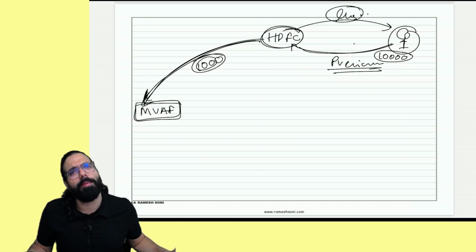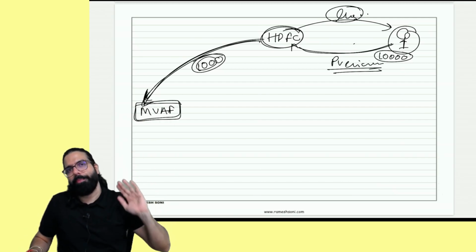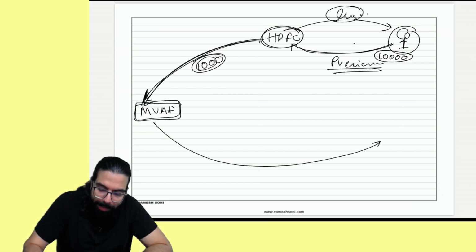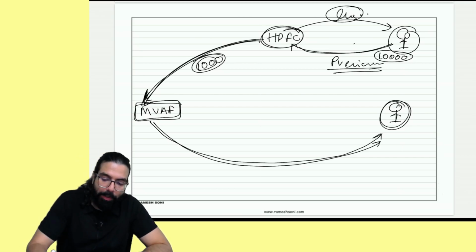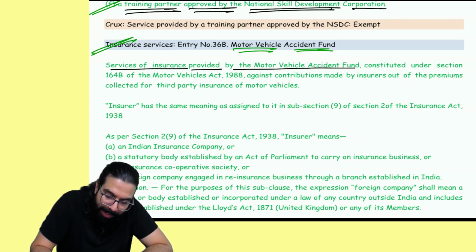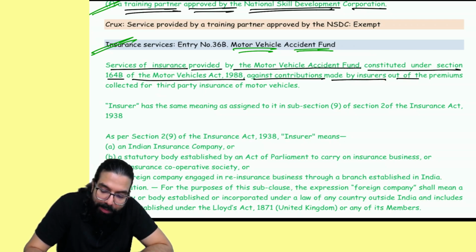Sir, what is the work of motor vehicle accident fund? Supposingly, I am going on the way and I hit someone. Now, when I hit someone, the motor vehicle accident fund will go ahead and pay the amount to this person. And that is what they are telling. Services of insurance provided by motor vehicle accident fund constituted under section 164B of the Motor Vehicle Act against contribution made by insurers out of the premium collected for third party insurance.